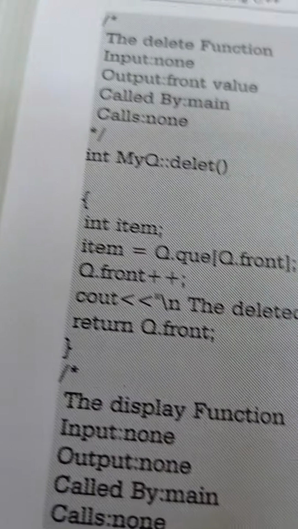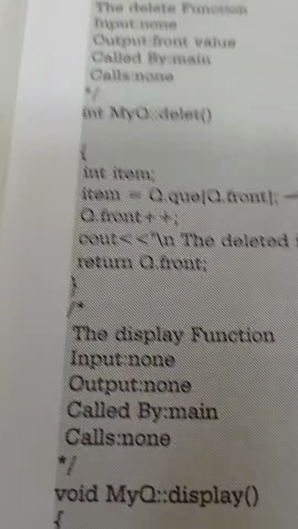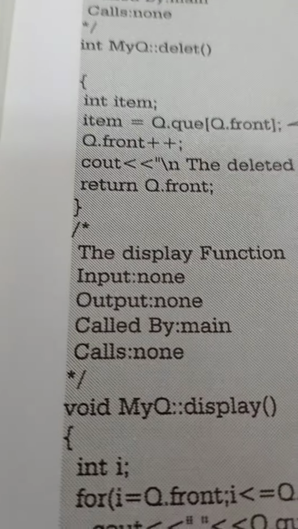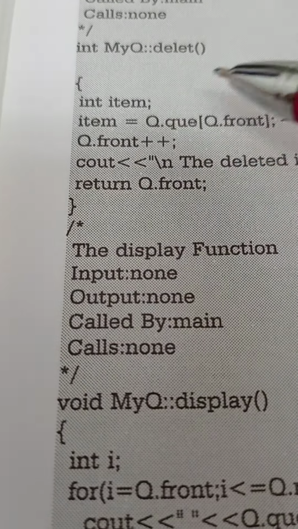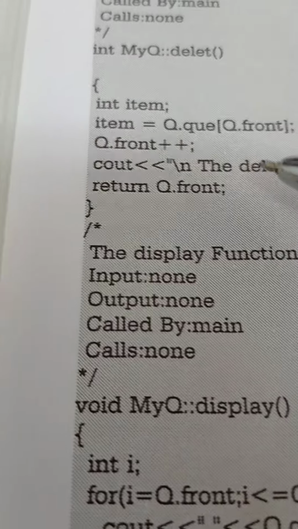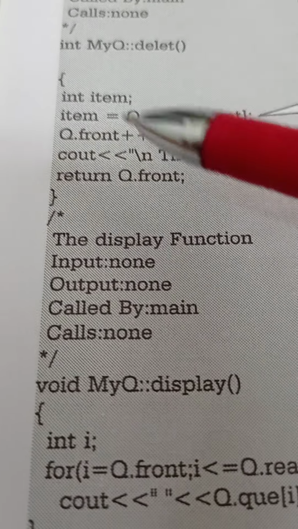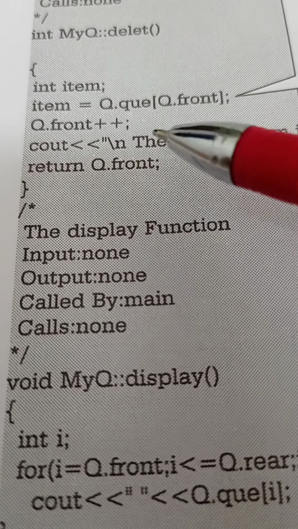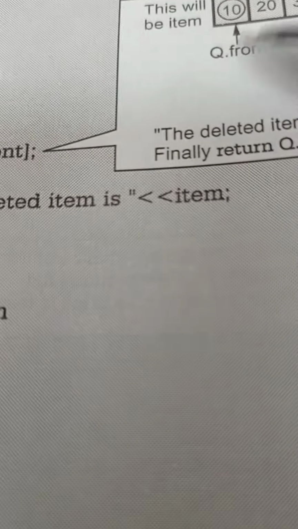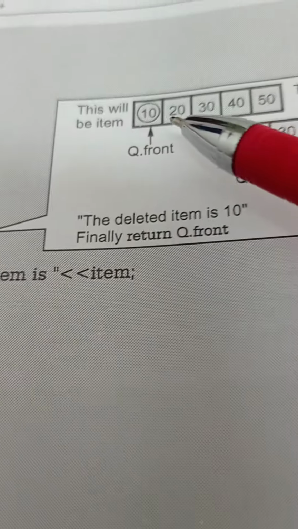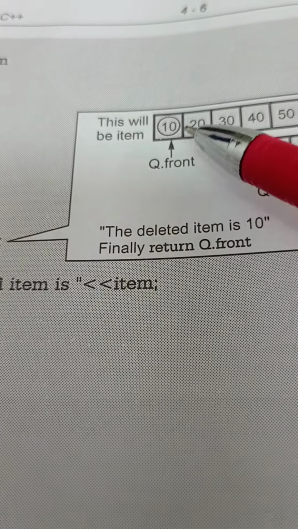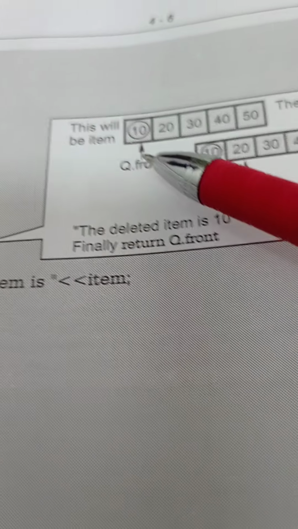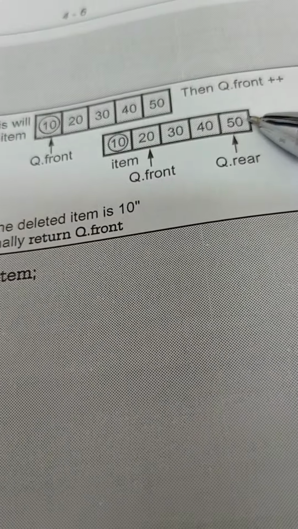Similarly, we will define one more function, that is int myQDelete. Here, first, suppose we want to delete some item which is there in the queue. At that time, int item equal to queue front. Item equal to queue front means first the element will be deleted where queue front is pointing. Suppose 5 elements are there in the queue. Queue front is pointing to this, queue rear is pointing to this.